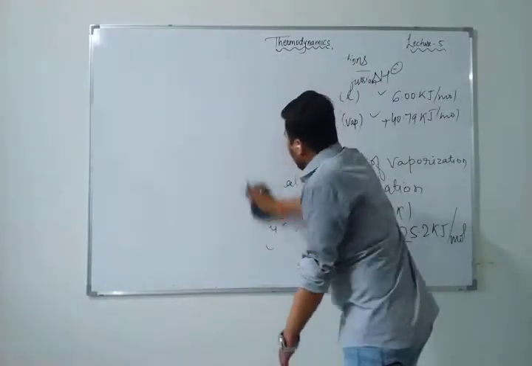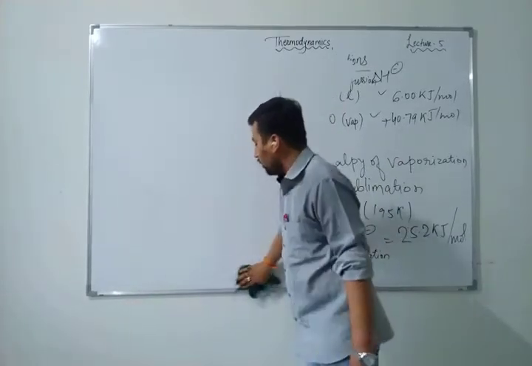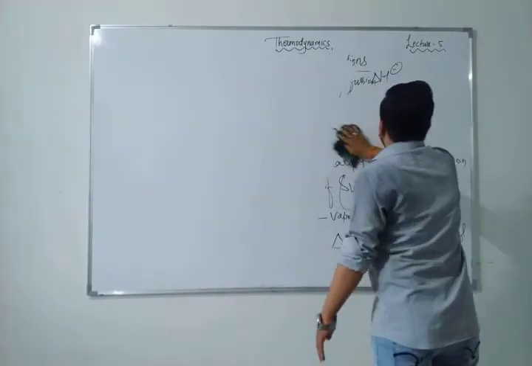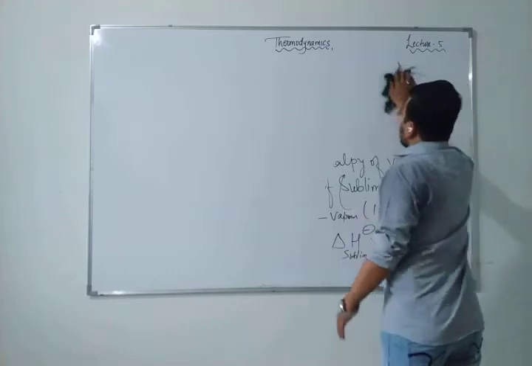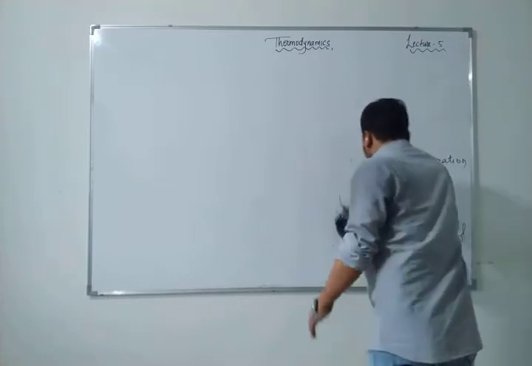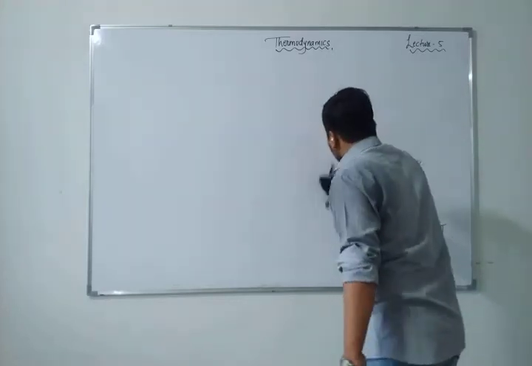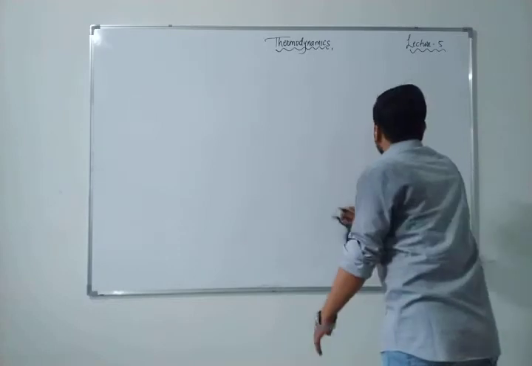All the experiments have been done, and then you have got the values for carbon dioxide or naphthalene, the delta H values: delta H fusion, delta H vaporization, delta H sublimation. These are all done experimentally, we have proof, then we write that this much enthalpy change is required.